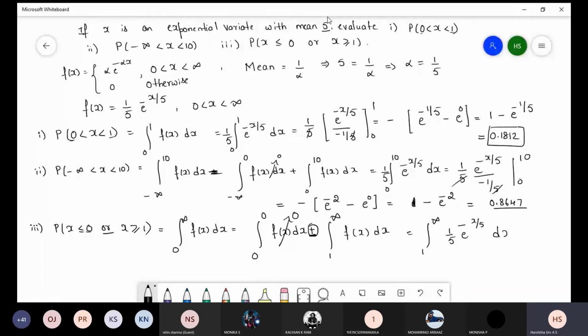So 1 by 5, again same integration, it repeats: e power minus x by 5 divided by minus 1 by 5, 1 to infinity. So 5 will get cancelled, minus e power minus infinity minus e power minus 1 by 5. So e power minus infinity is 0. So minus into minus plus e power minus 1 by 5 is e power minus 0.2, which is 0.8187.